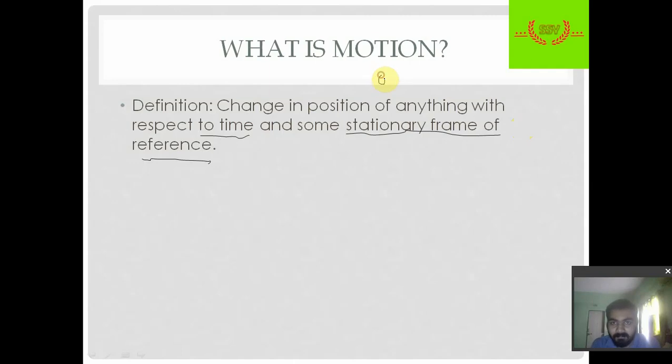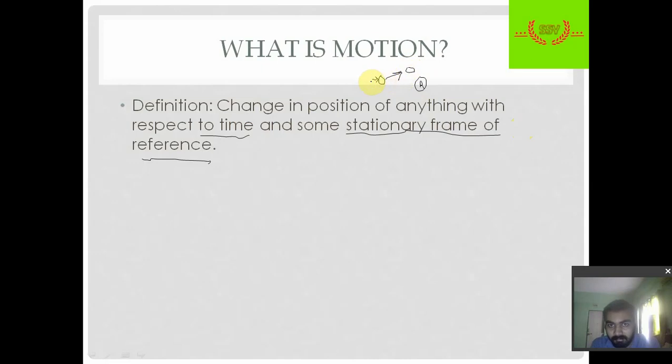Suppose here is some ball and here is some rock. Now when I hit this ball, the ball will move in this direction, and suppose it stops here.